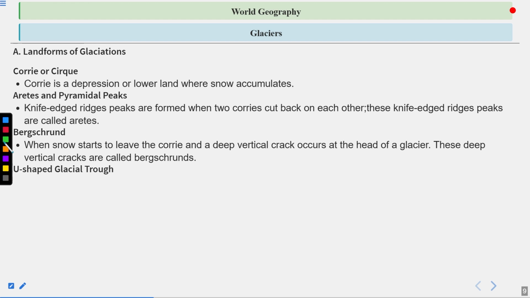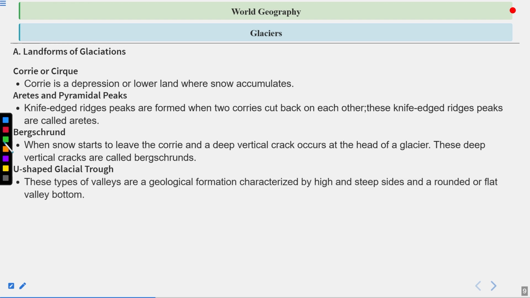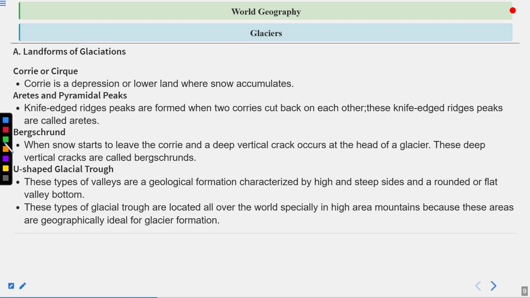U-shaped glacial trough. This is really important. These types of valleys are a geological formation characterized by high and steep sides and a rounded or flat valley bottom. These glacial troughs are located all over the world, especially in high mountain areas, because these areas are geographically ideal for glacial formation. So if there is a chain of mountains, and on all the mountains cirques are formed, and from these cirques or kirks or kori the water starts flowing out, they create a U-shaped valley in between, and that type of U-shaped valley is called a U-shaped glacial trough.